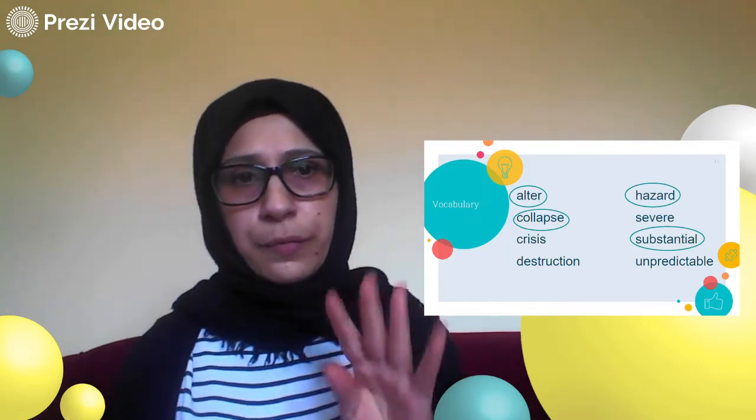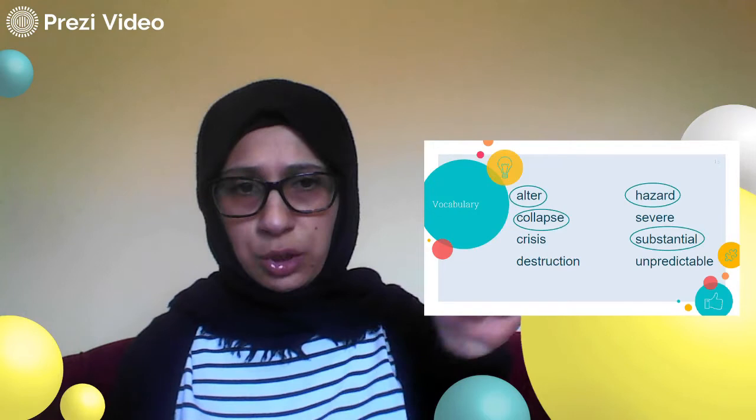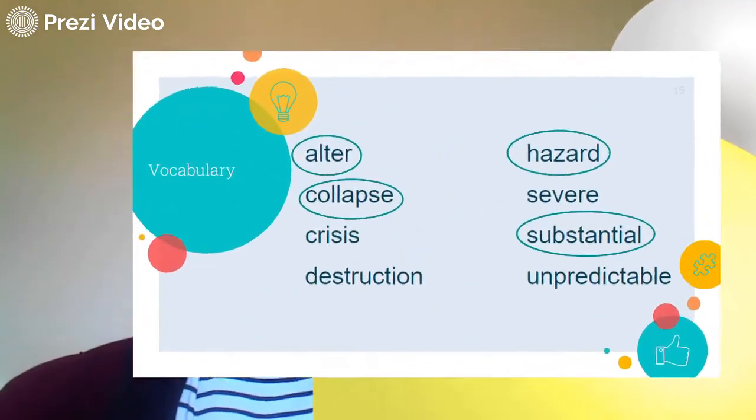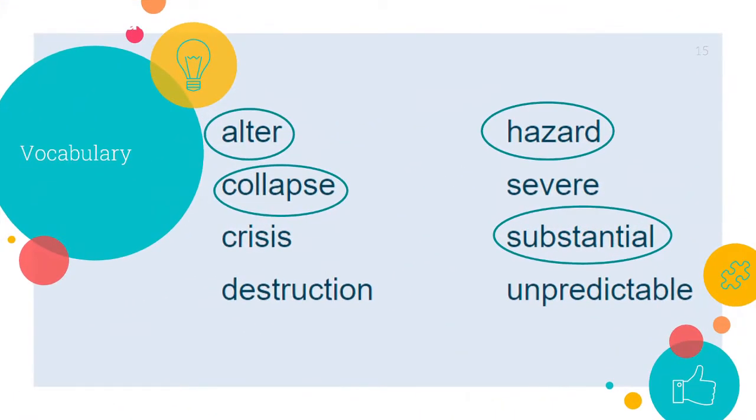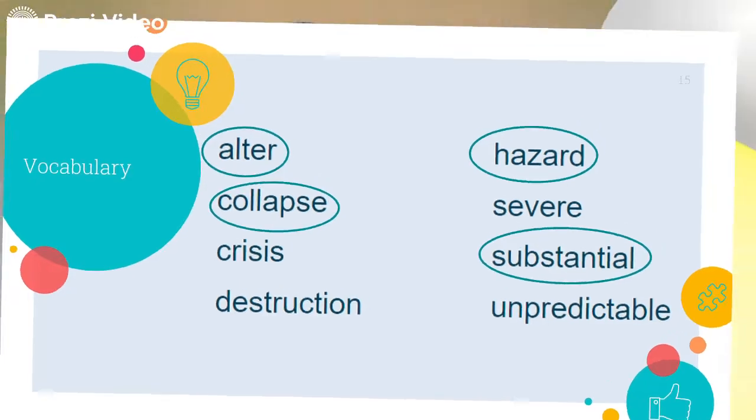Okay, so now it's time to move on to the vocabulary words. As I told you, there are 8 vocab words in this lesson, but we're going to only cover 4 of them. These are the words, the circled ones: alter, collapse, hazard, and substantial. What do these words mean? Let's find out. Take a look at these words, and maybe you may remember the meaning of some of them. This will be a good self-evaluation to see how good you are in English. We will move on now to their meanings.